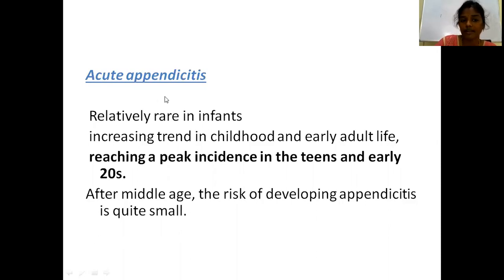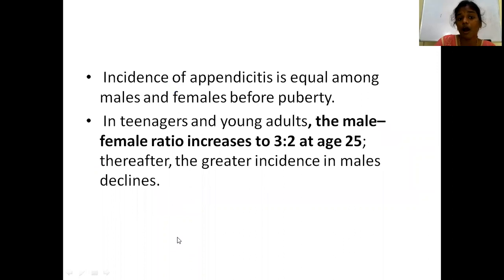So acute appendicitis, its peak incidence you will see in teens and early 20s. And after middle age, the risk of developing appendicitis will be quite small. Now tell me how the incidence is among males and females. The incidence of appendicitis is equal among males and females before puberty. If you see the incidence before puberty, males and females, the incidence is the same.